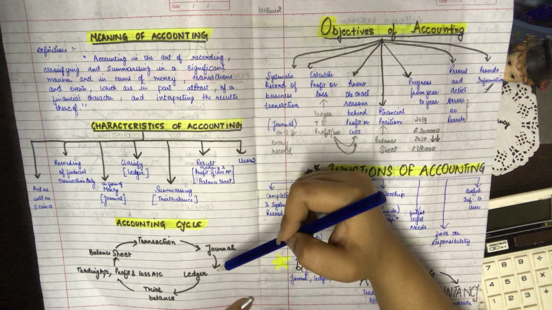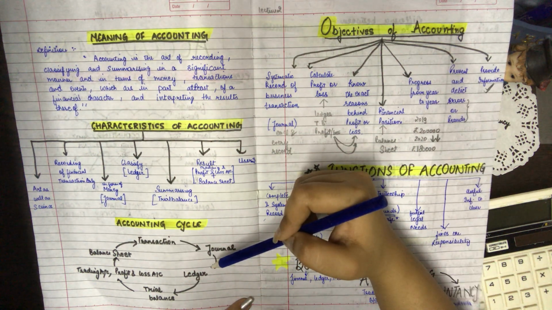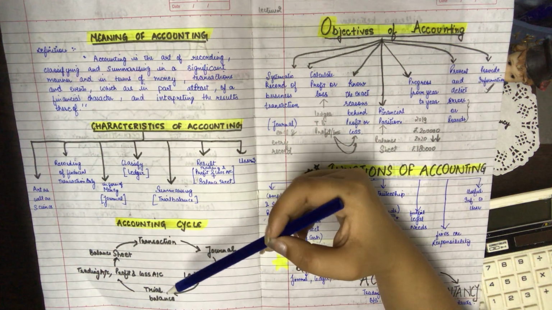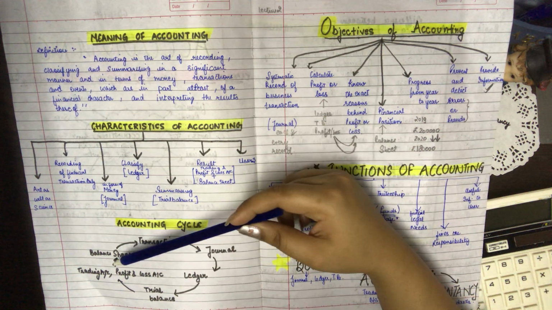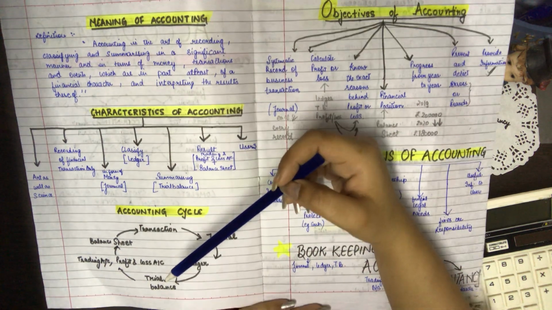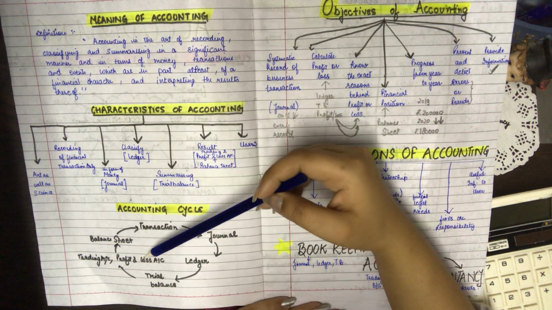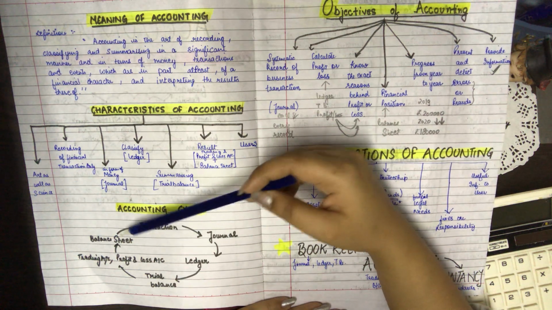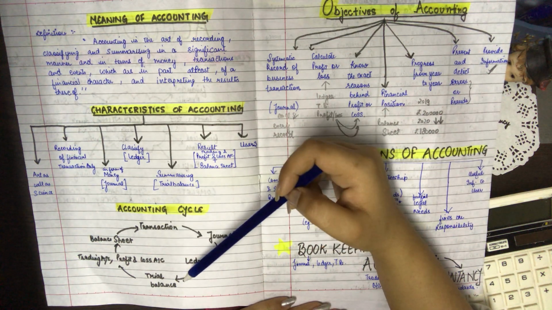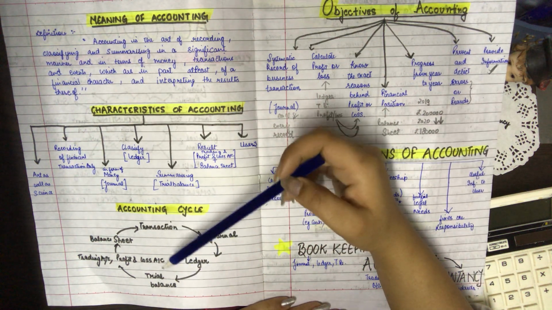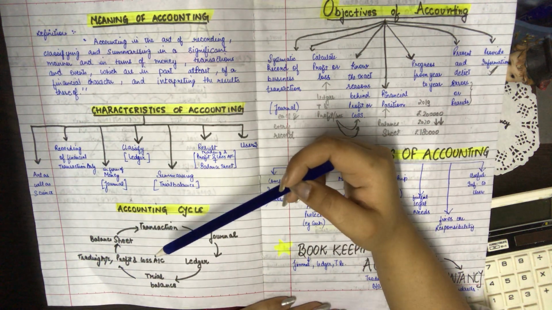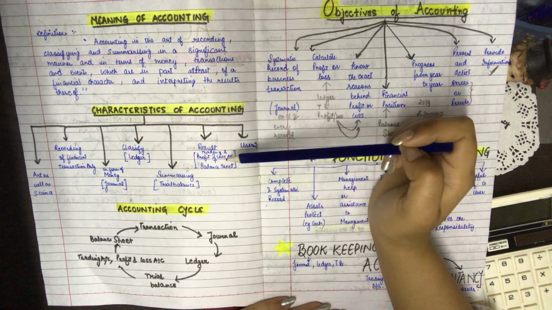Then the balances of ledgers are picked up, and from those balances we make a list which is known as the trial balance. Then after making the trial balance, we make the trading account and profit and loss account. From the trading and profit and loss account, we come to know about the financial result of our business. Then the final one is the balance sheet, which helps us to know about the financial position, and all these are actually the transactions which we have converted into various stages so as to provide information which is very useful to the end users.